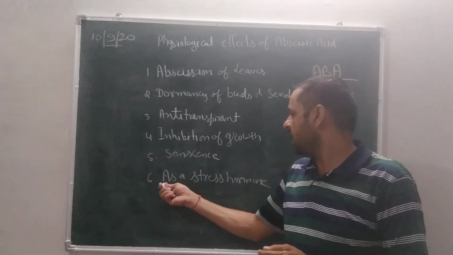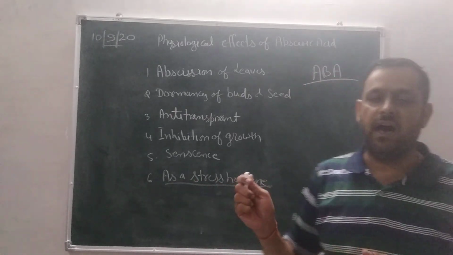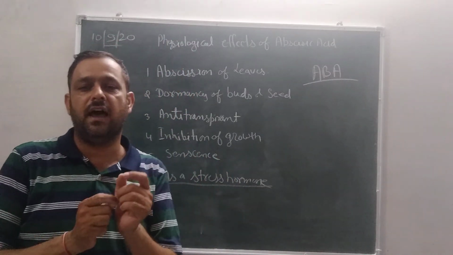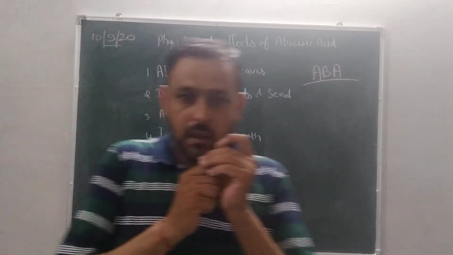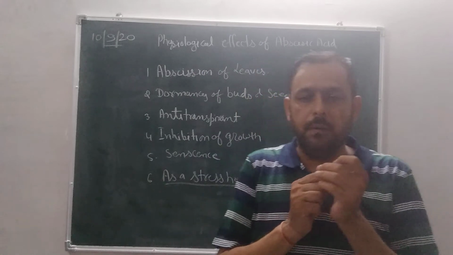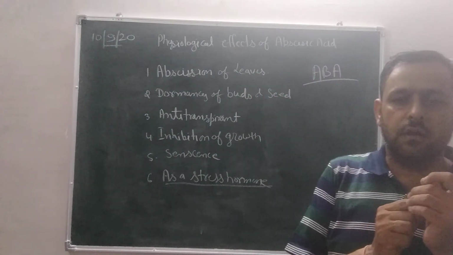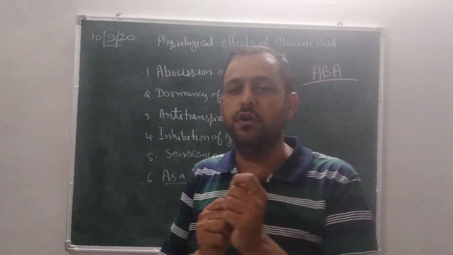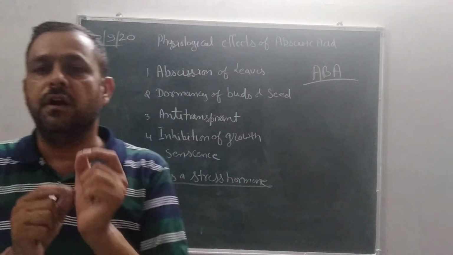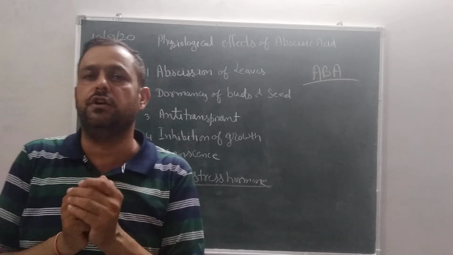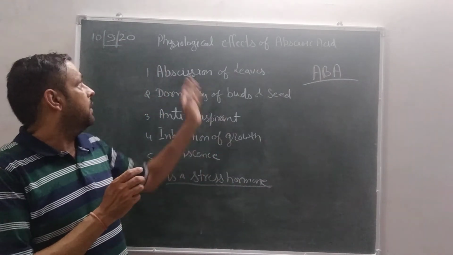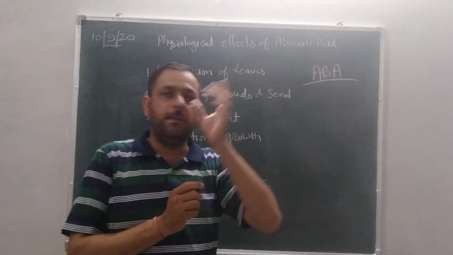And last, as a stress hormone, the formation of ABA increases in scarcity of water. Hence, closure of the stomata is induced, which reduces 56% of transpiration and 40% of photosynthesis. So these are the physiological effects of abscisic acid.